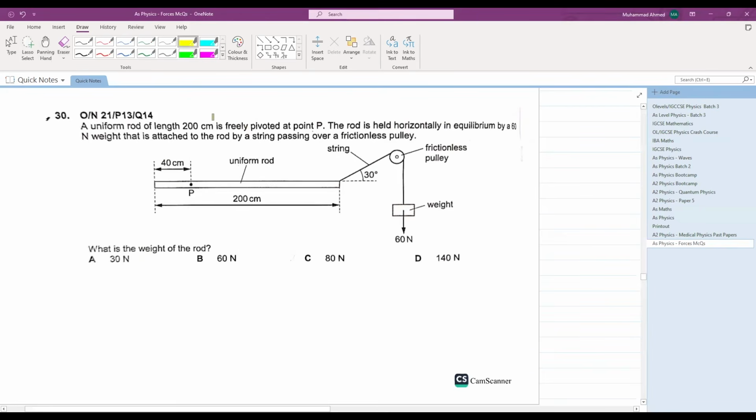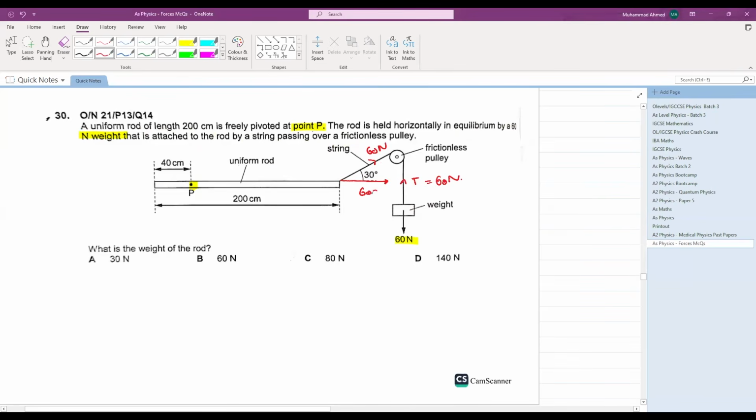Okay, let's see this question. A uniform rod of 200 centimeters is freely pivoted at P. So your pivot point is P. The rod is held horizontally in equilibrium by a 60 Newton weight that is attached to the rod by a string passing over a frictionless pulley. This 60 Newton weight will cause a tension equal to 60 Newton in this string as well. Can you divide this tension force into two components?